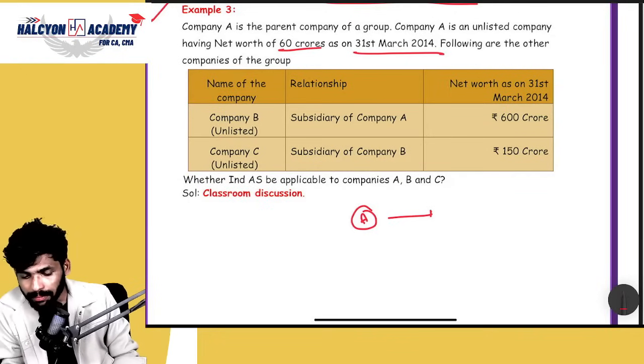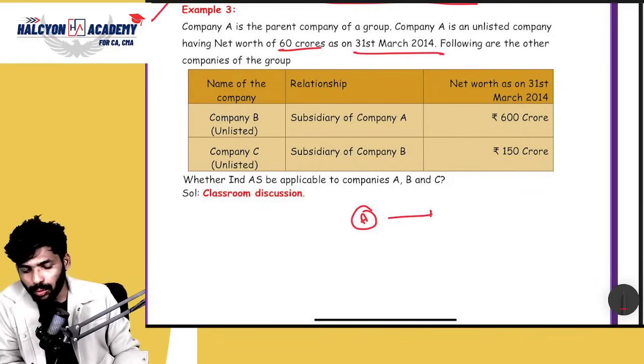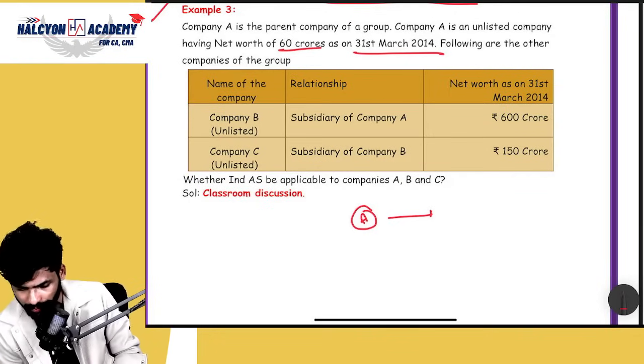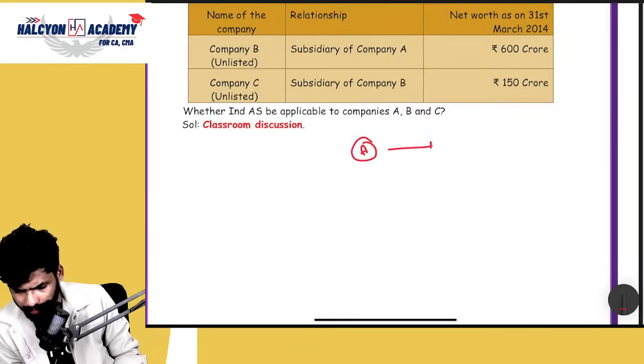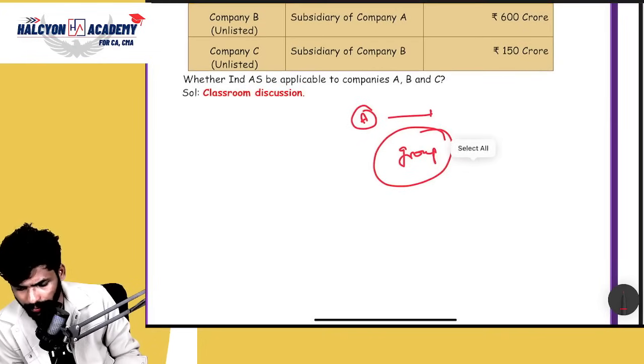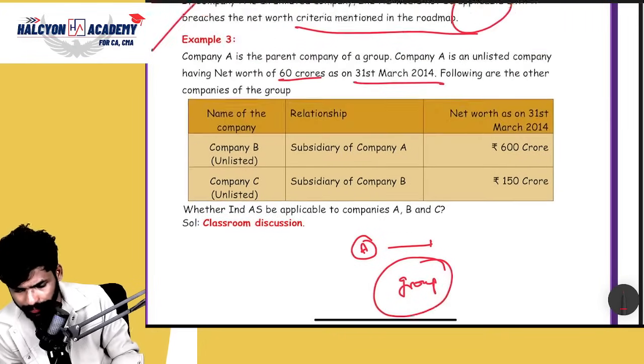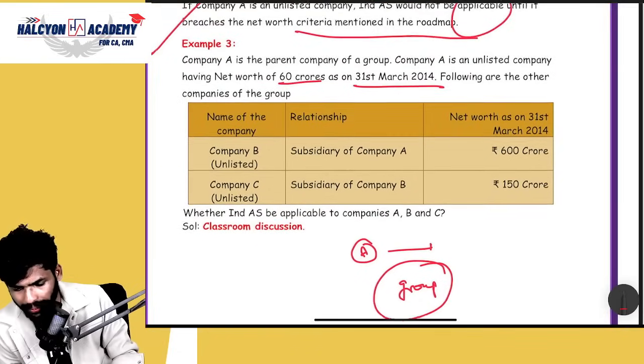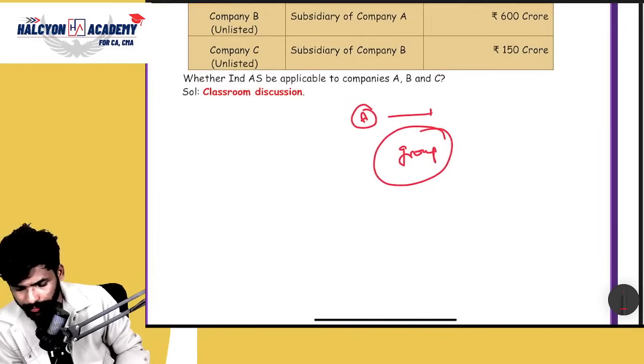Following are the other companies of the group.